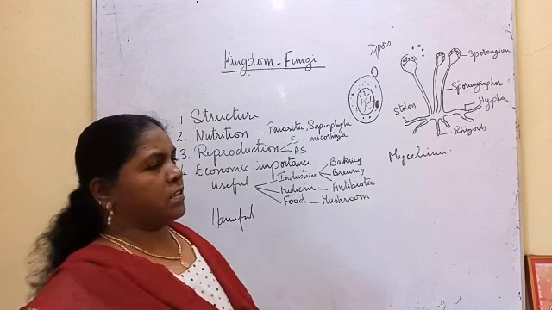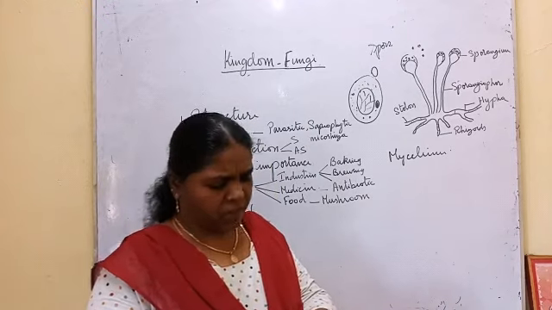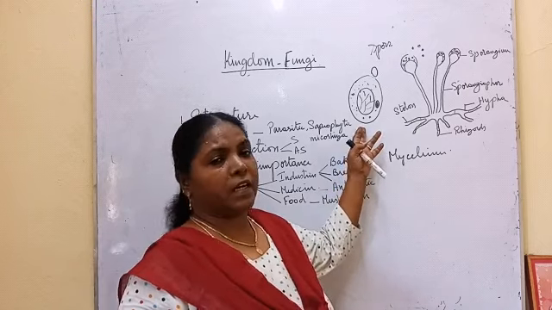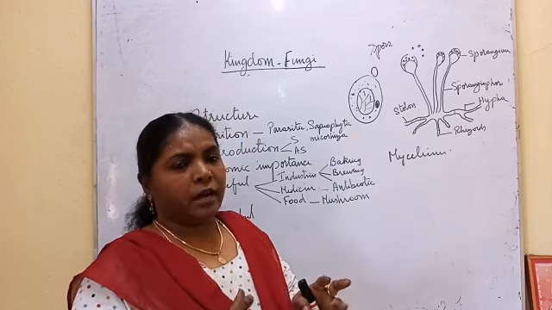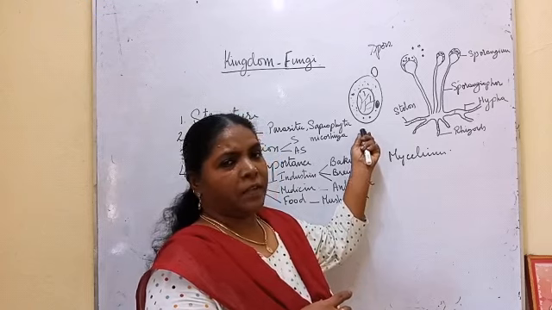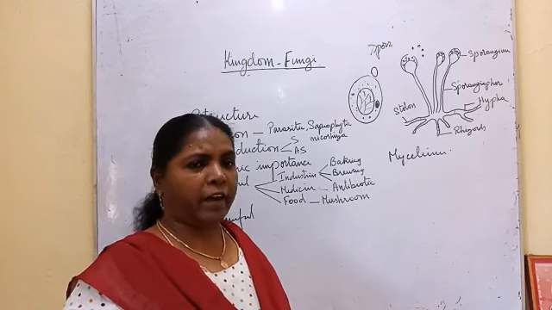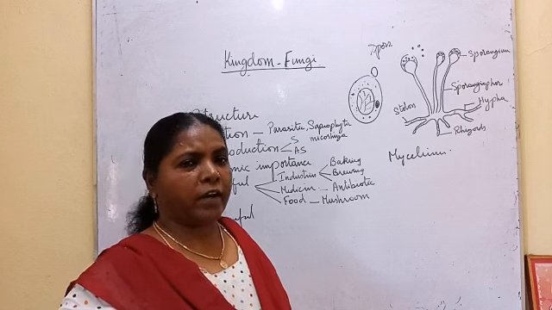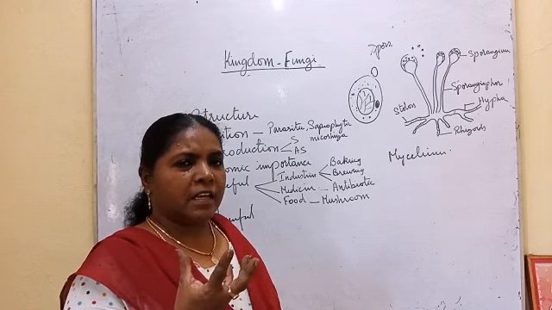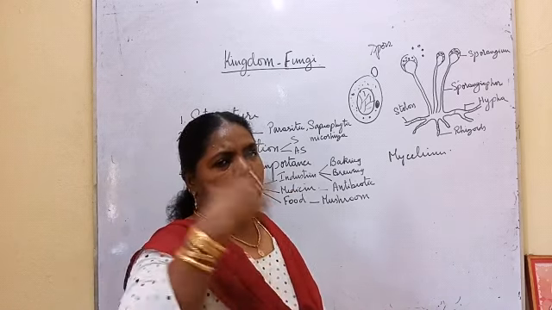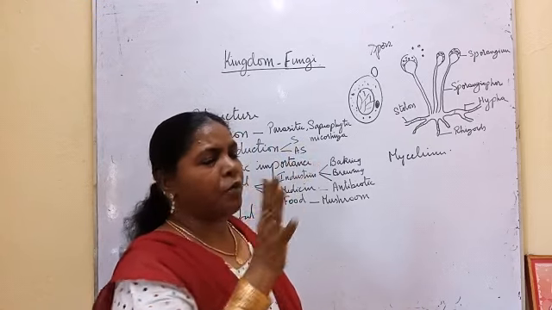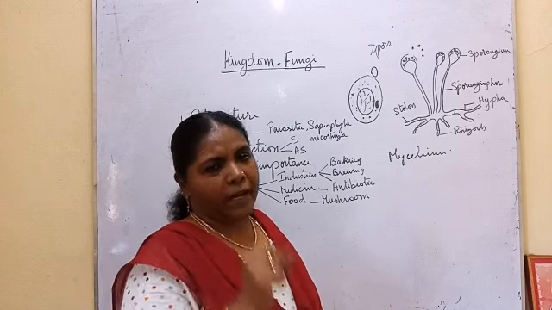Useful in industries, baking industries, bread. While preparing bread, they mix yeast with the wheat flour and keep it for fermentation. It produces an enzyme. That enzyme converts the carbohydrates in the wheat flour into alcohol and carbon dioxide. The carbon dioxide is a gas. It tries to come out, and when it comes to the surface, it bursts. That forms the spongy texture of the bread.